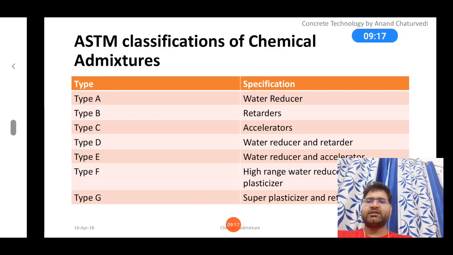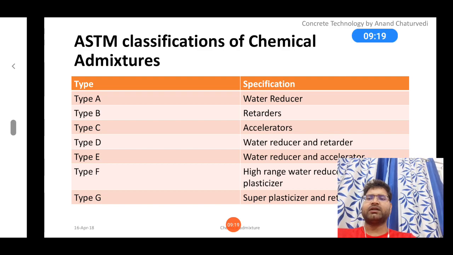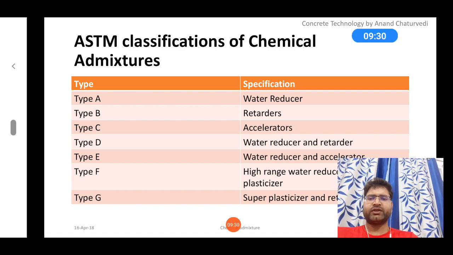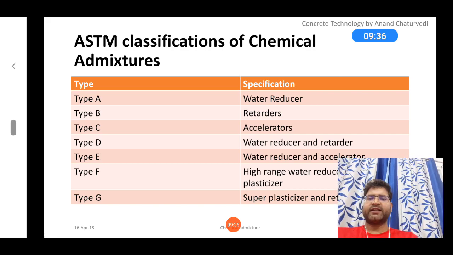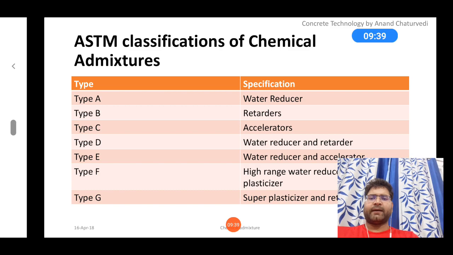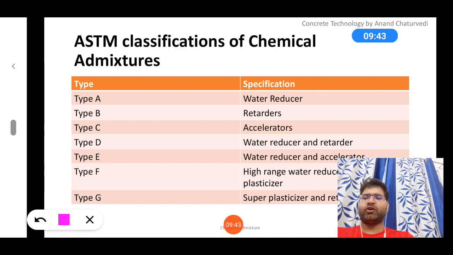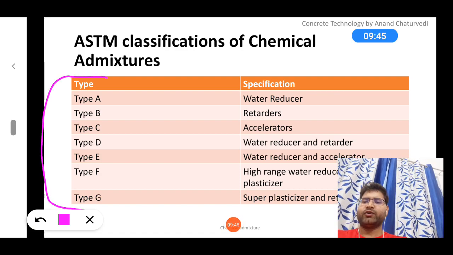So the next point is some classifications based on the ASTM classification of chemical admixtures. Like we said, chemical admixtures are plasticizers, super plasticizers, air entraining, water reducing. In America, ASTM, which means American Society for Testing and Materials, classifies these admixtures in the following way, from type A to type G.